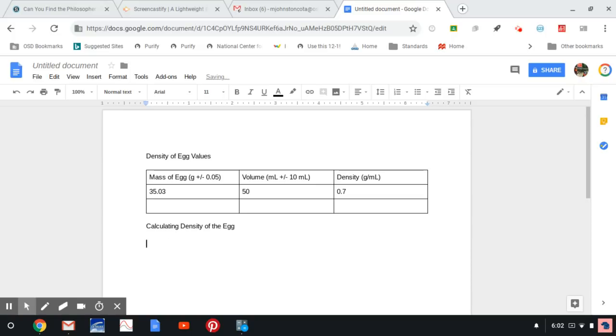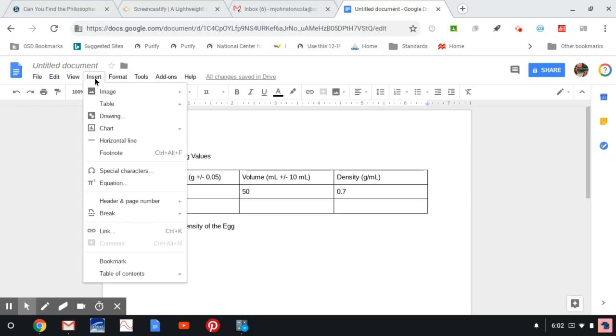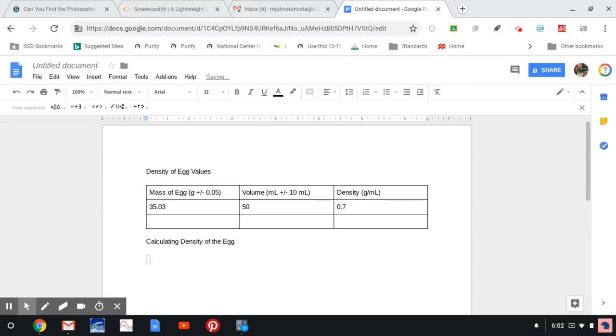So instead of typing a division symbol by using a slash, we can use equation editor. So you go to Insert, and you go to Equation. And notice now I got this little blue box down here. And when I type in there, all of my letters are going to become italicized to show the reader that I'm actually showing them how to do a calculation. And I'm going to say D equals M. And then in order to do the division, I go up here.